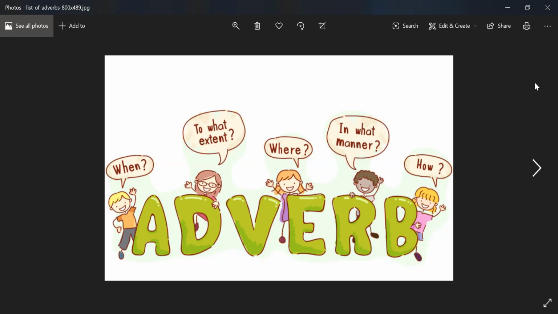A quick review of adverb in the form of definition. An adverb is a word that modifies a verb. Modifies means tells more about a verb. An adverb may tell where, when, or how an action happens. Have a look at this picture. Look at these words, the question words: when, to what extent, where, in what manner, and how.